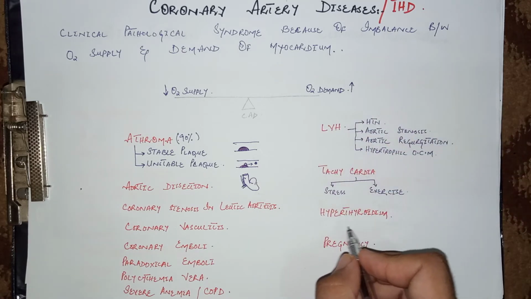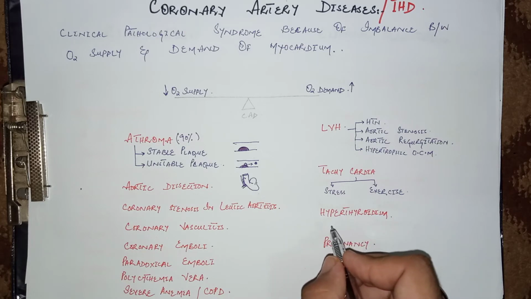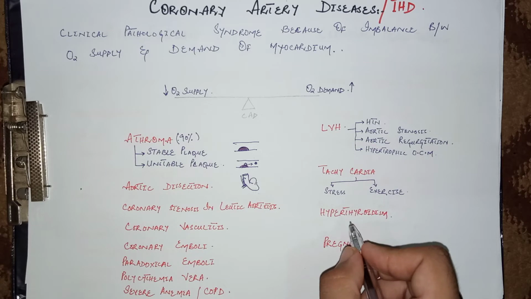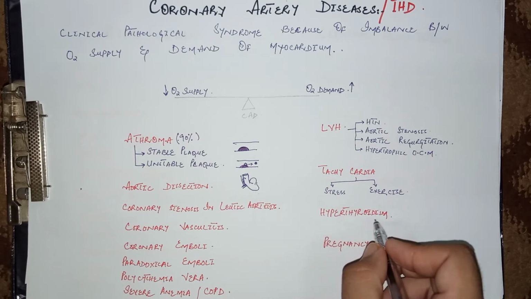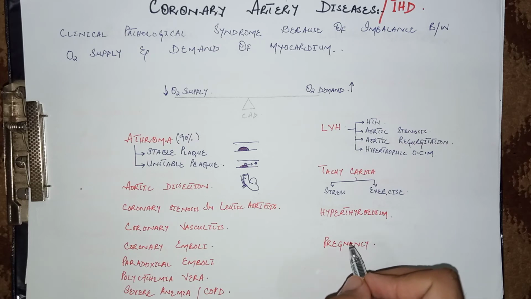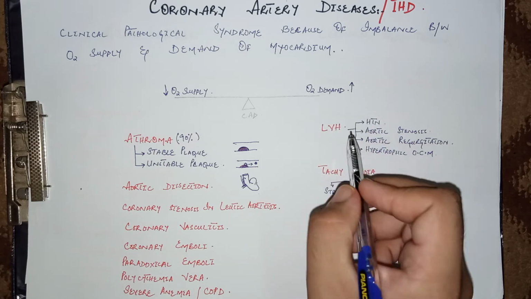Hyperthyroidism, as we know, causes increased metabolism of the body as well as increased sensitivity of the beta receptors, which also increases the oxygen demand of the heart because of the increased metabolic rate of the body. And pregnancy is a physiological condition in which the oxygen demand of the body increases.